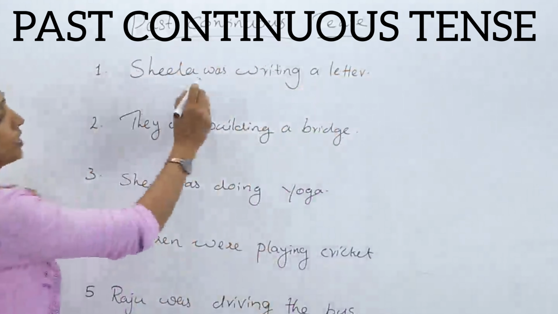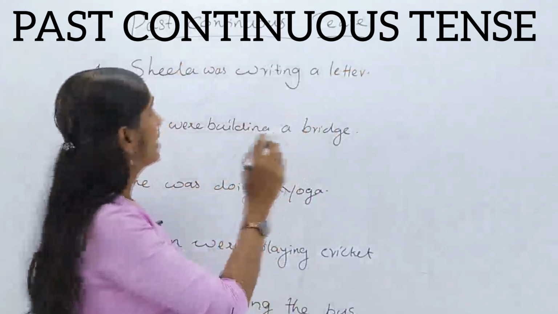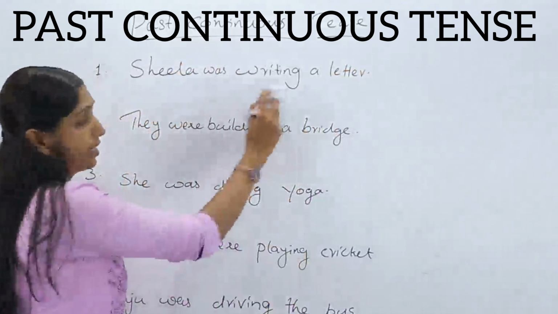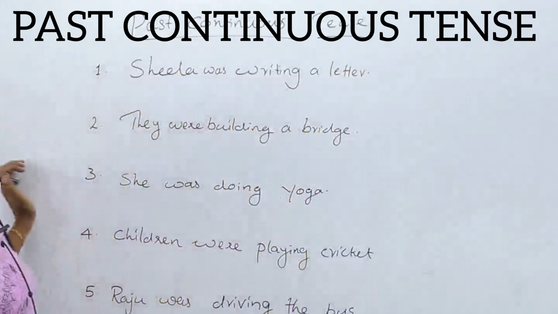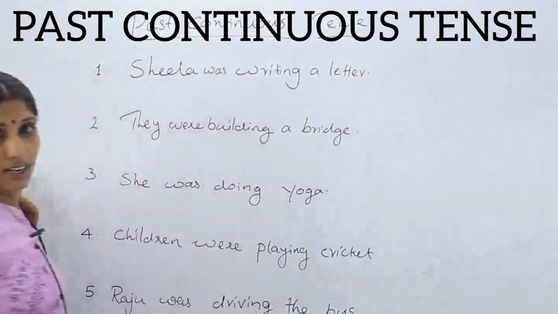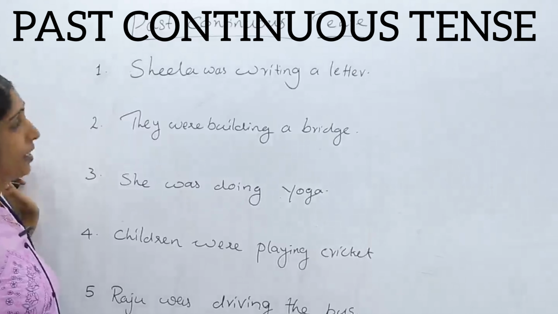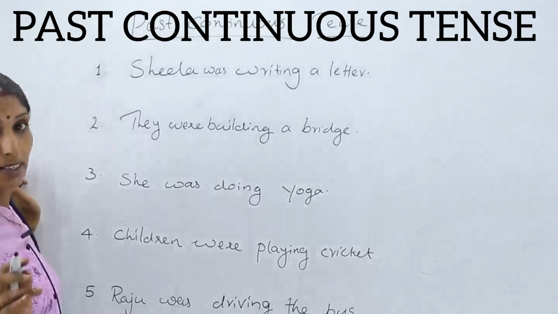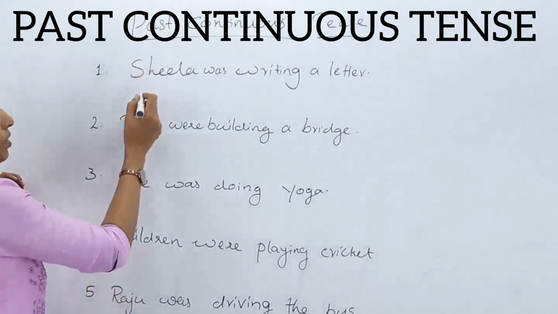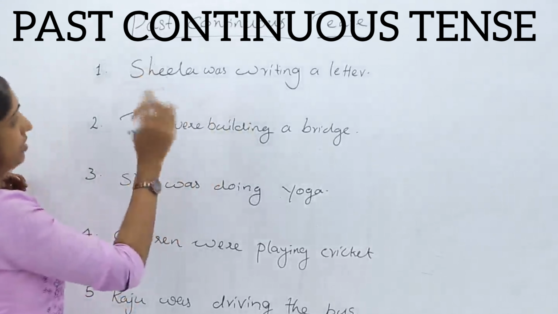Okay, Sheila was writing a letter. Sheila was writing a letter. So, continuous tense. Was writing. How do we write? Earlier we have done Sheila is writing a letter. How did we do that? A letter is being written by Sheila. Okay, now here the same way we have only to change the auxiliary verb.